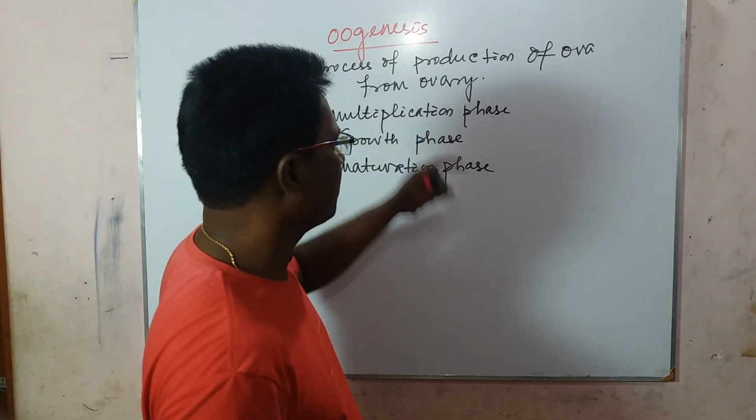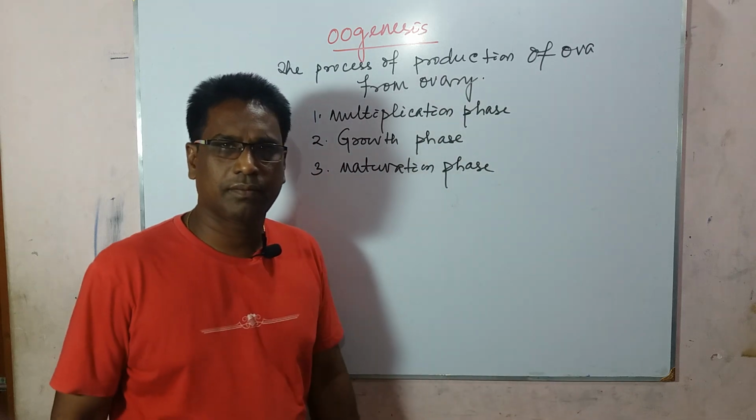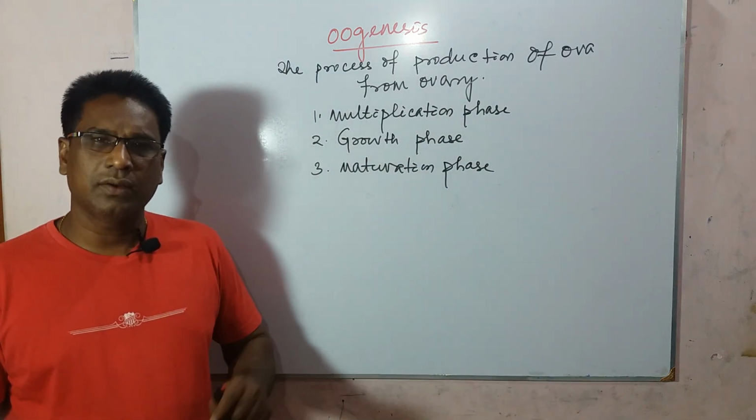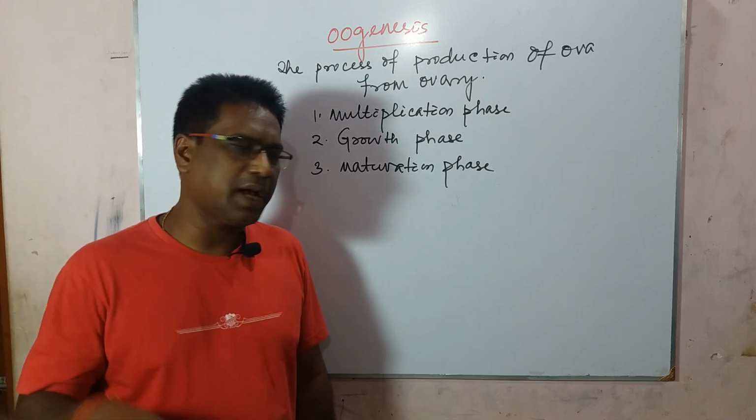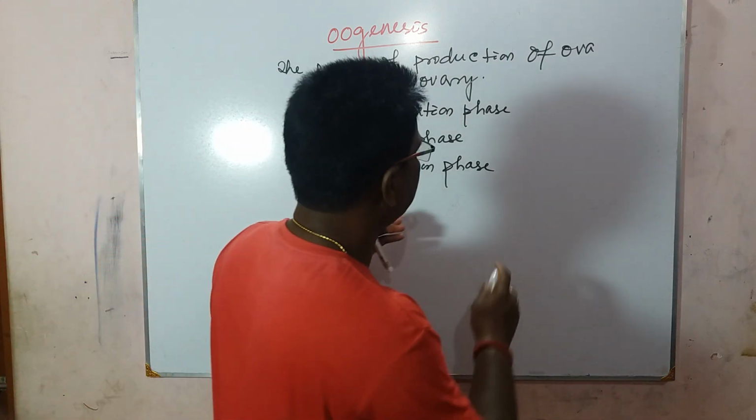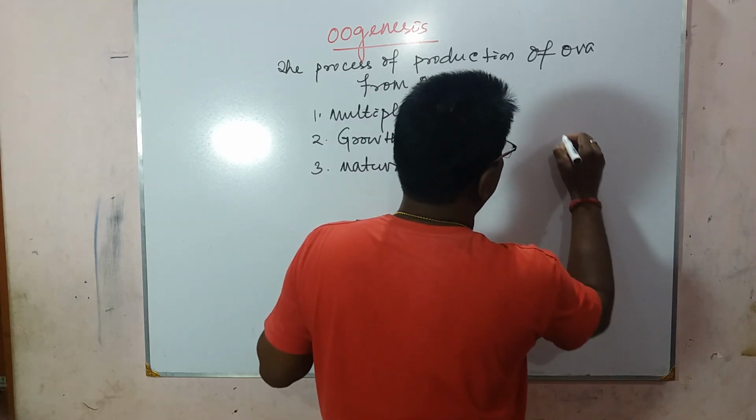During this multiplication phase, as you already know, the ovary is externally covered by a membrane called germinal epithelium.